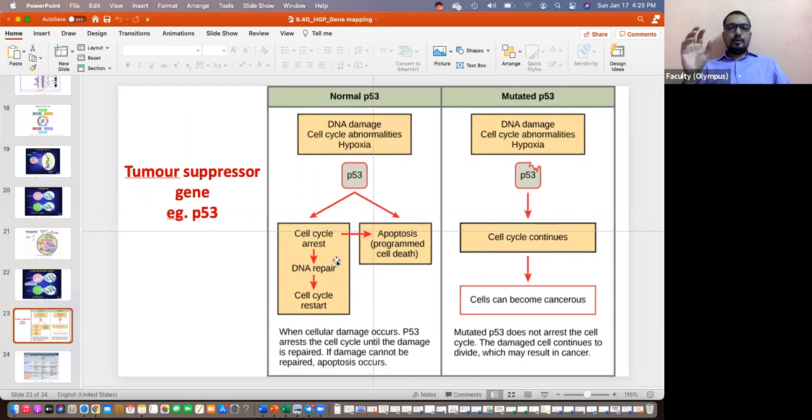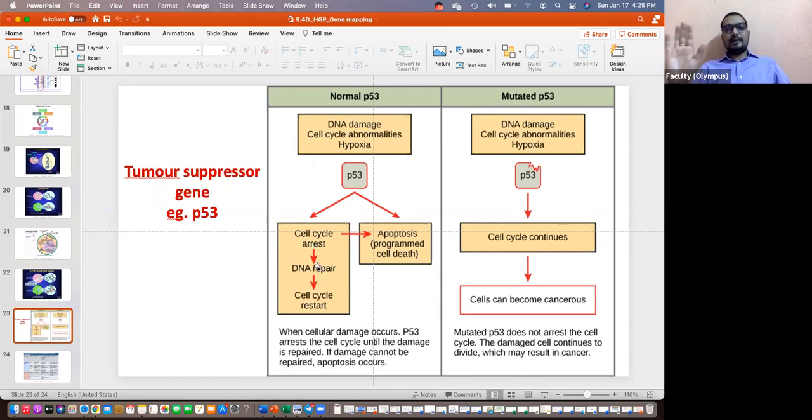So do you see the job of P53? P53 gets produced in response to DNA damage. Why does DNA damage take place? DNA damage may take place when we are exposed to carcinogens, mutagens, like UV. So that damaged DNA is present in a cell that is undergoing cell division. P53 stops that cell from dividing.